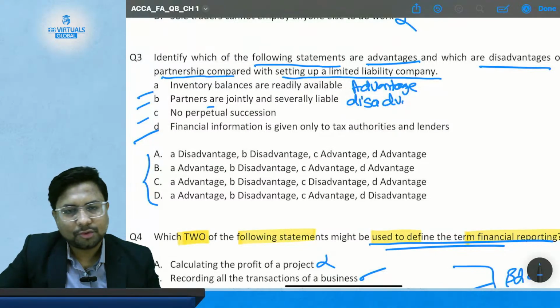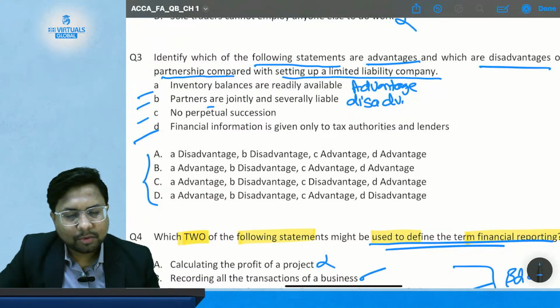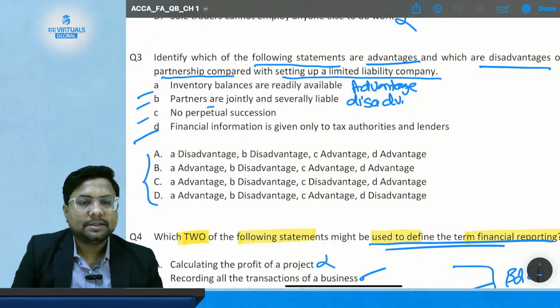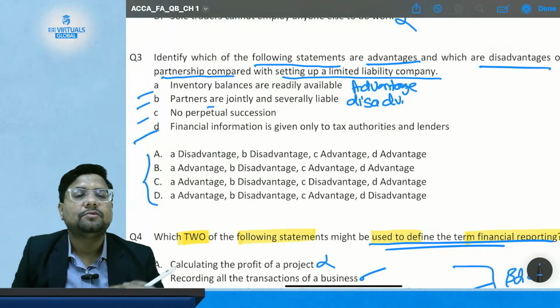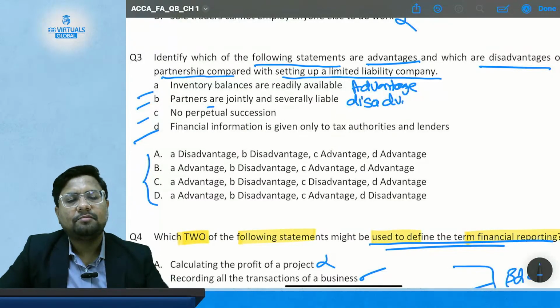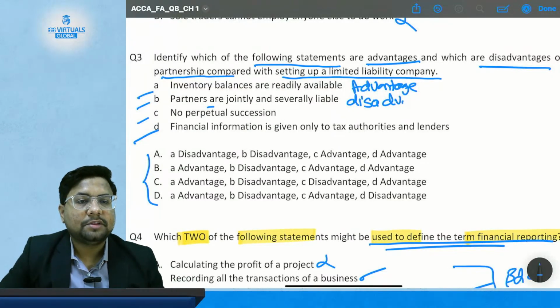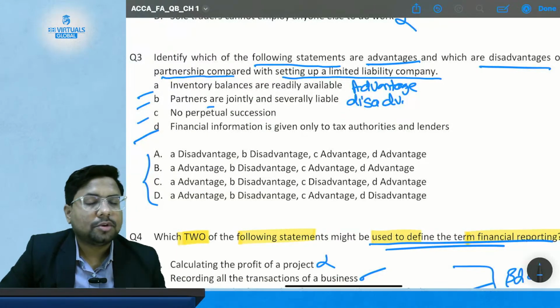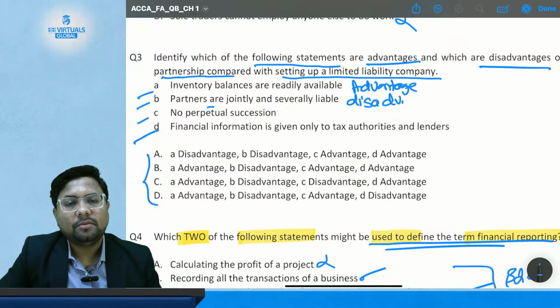Now comes statement number C. No perpetual succession means if a partner dies, the firm will cease, because if there are two partners and one partner dies, the firm will automatically become a sole proprietorship, because you need at least two people. Or suppose there are many partners and one of the major partners dies, the firm will cease to exist because of that person who is responsible for the conduct of the firm.